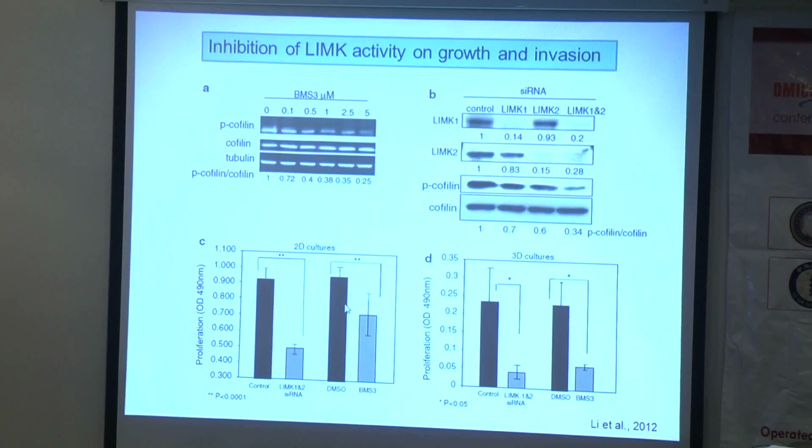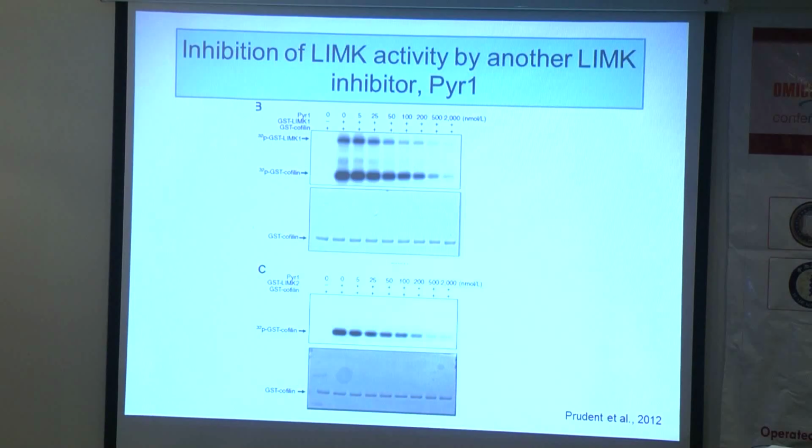And then we did 2D and 3D cultures to see the cell proliferation, and you can see that compared to the control, the cells that express LIMK1 and 2 greatly reduced, as well as the cells treated with BMS3. And similar results were observed in 3D cultures.